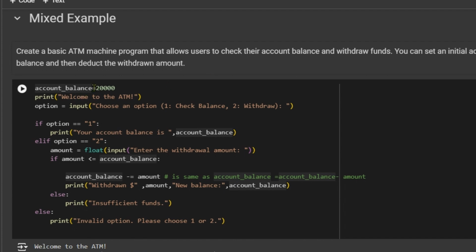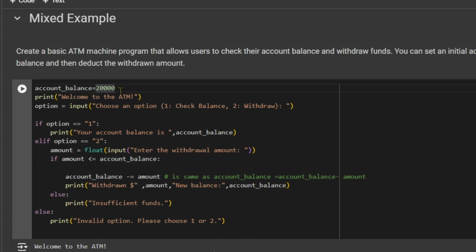Initiating an account balance with the variable account_balance and putting some amount, say 20,000 in this case. Then we give some greeting message to the customer: welcome to the ATM. Then we define a variable option. We write some text to guide the user: choose option 1 to check balance, option 2 to withdraw balance.